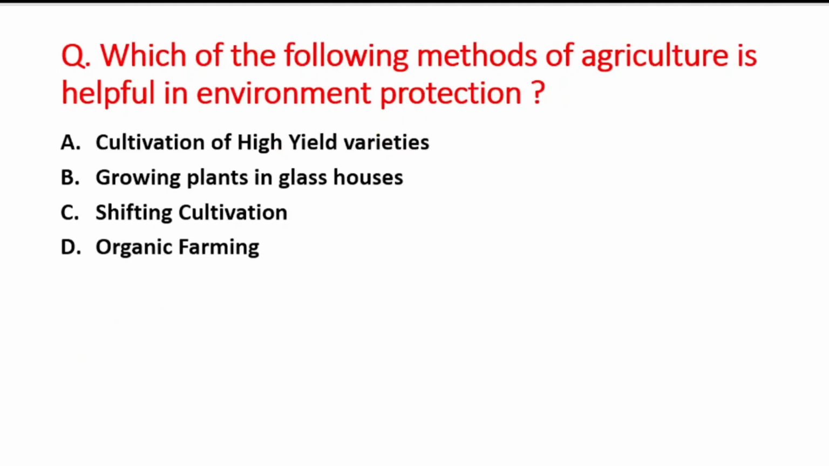Next question is which of the following methods of agriculture is helpful in environment protection? A option is cultivation of high yield varieties, B option is growing plants in glass houses, C option is shifting cultivation, and D option is organic farming. So right answer is option D, that is organic farming.